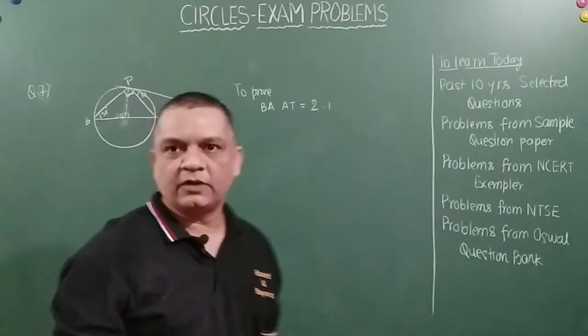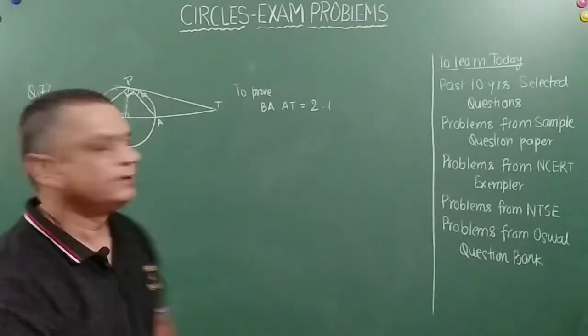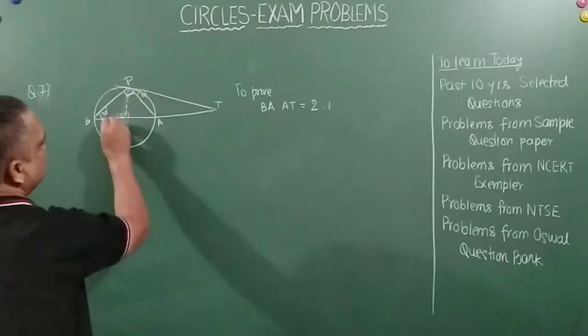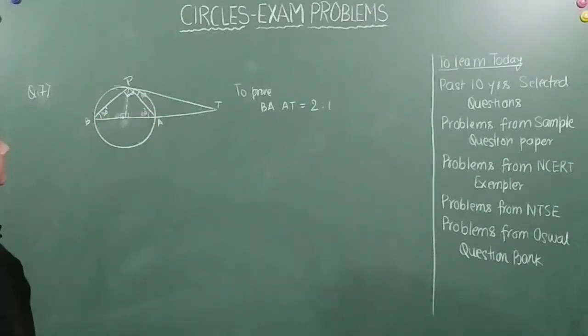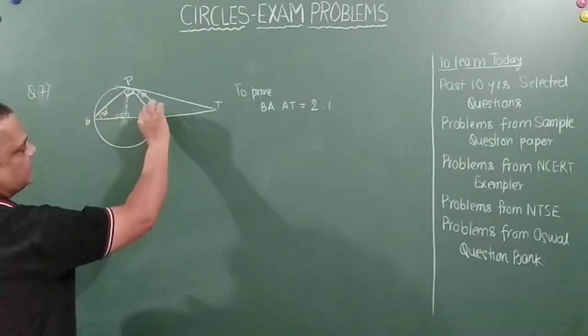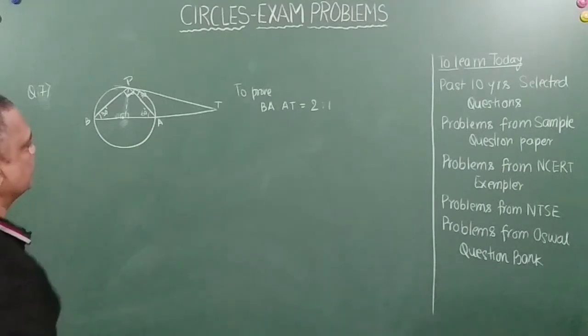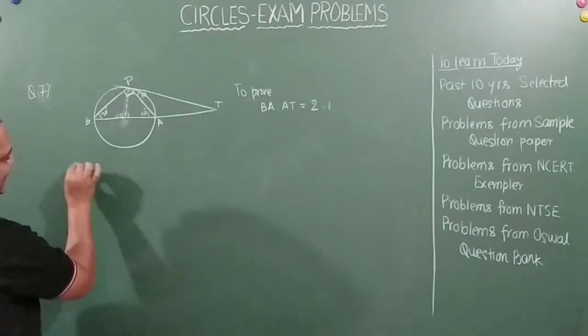Why? Because that is the angle subtended by the chord, and the chord is the diameter here. So this is 90, this is 30, so this is 60. If this is 60, then this will be 120. Shall I do it this way only, or shall I write it on the board?